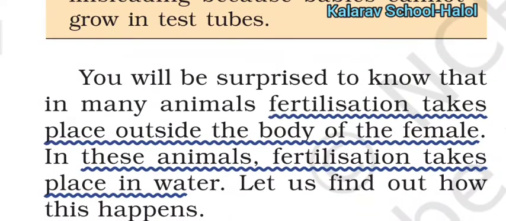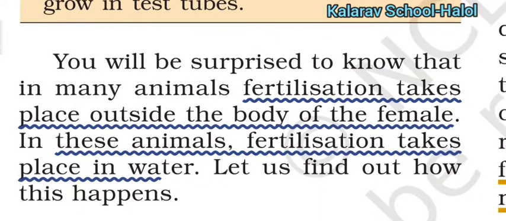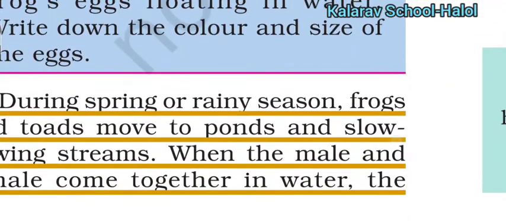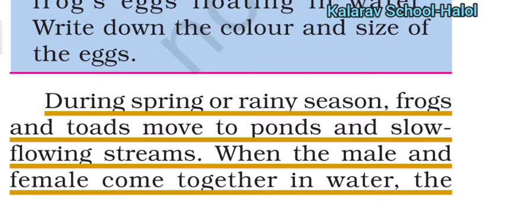Sometimes fertilization also takes place outside the body of the female. In these animals, fertilization takes place in water. During the spring or rainy season, frogs and toads move to ponds and slow flowing streams.